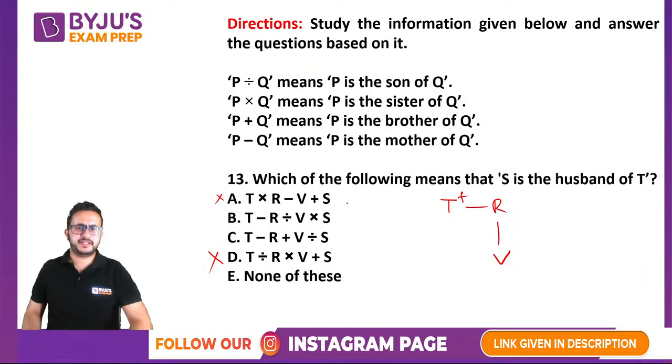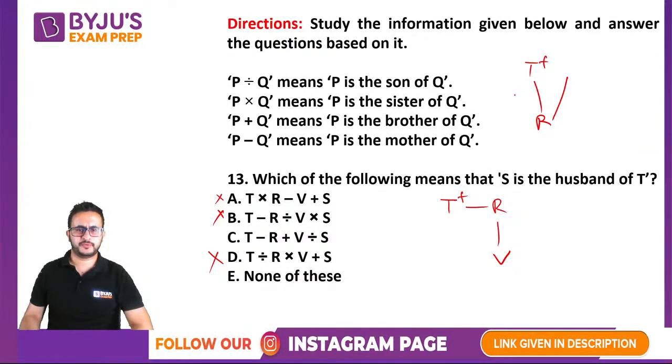So it means T is the mother of R. T should be the mother of R. R V का relation क्या है? R is the son of. So if you see second option, R is the son of V. Okay, division means son, right? So R is the son of V, so it means V becomes the father, right? So that is also not possible.